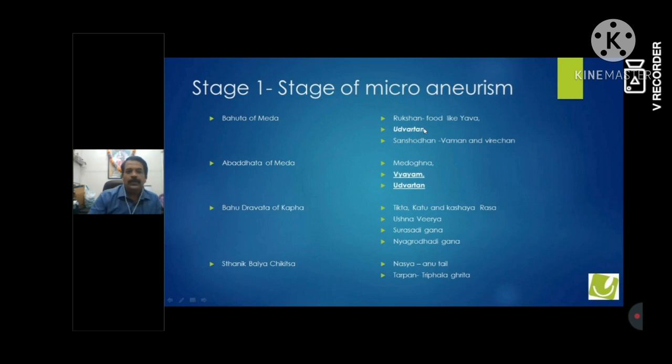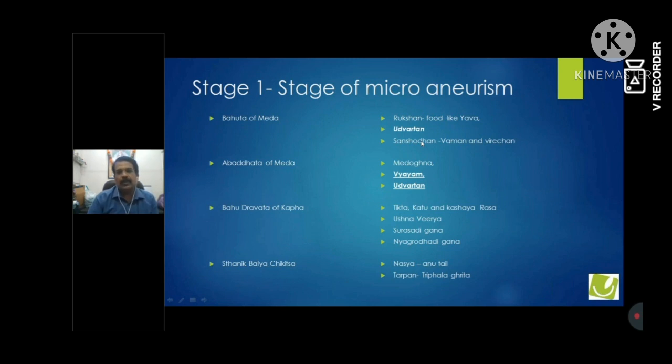The most important third thing is Samshodhan. Samshodhan can be done only in Sthula Pramehi and Balwan Pramehi. In those Sthula and Balwan Pramehi, we can do Vaman and Virechan. Of course, this has to be done taking utmost care, especially Vaman and Virechan.